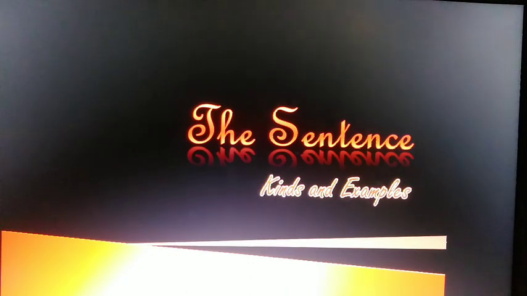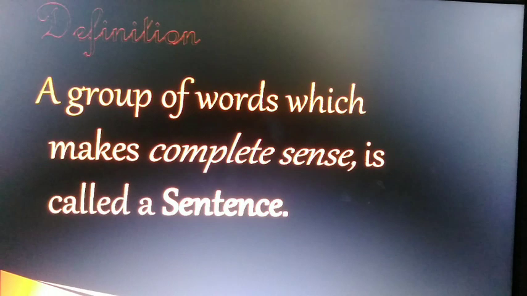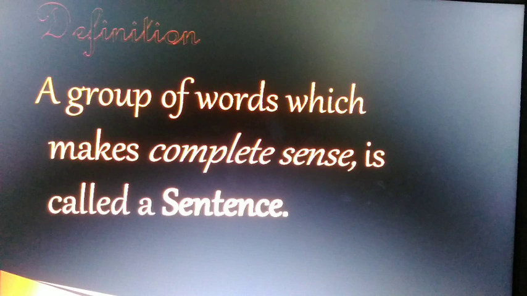Today, we are going to study the sentence. In this chapter, we are going to learn the definition of a sentence, its kinds, and a few examples. Without wasting your and my time, a sentence is a group of words that makes complete sense. Two things we learn here in the definition: it has to be a group of words, so any group of words can be a sentence.